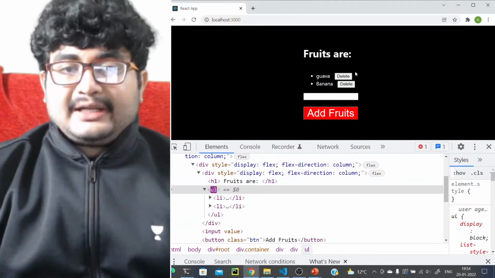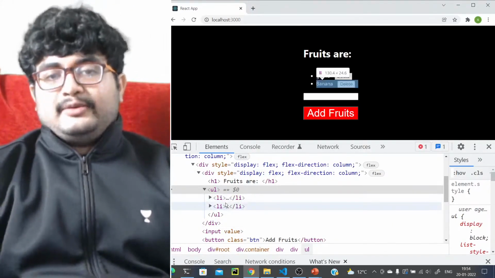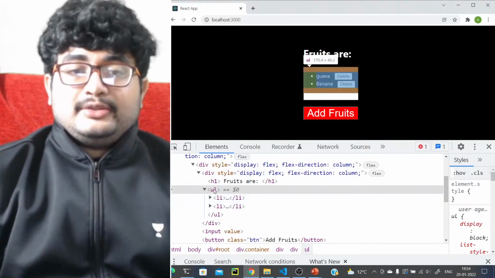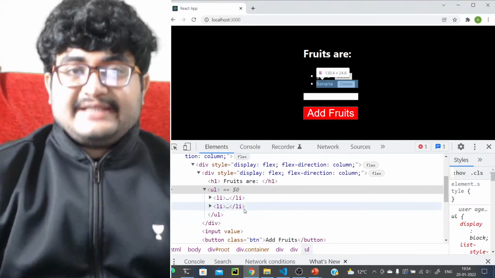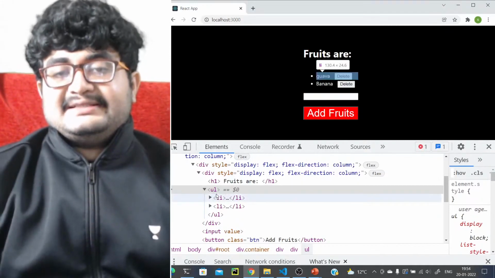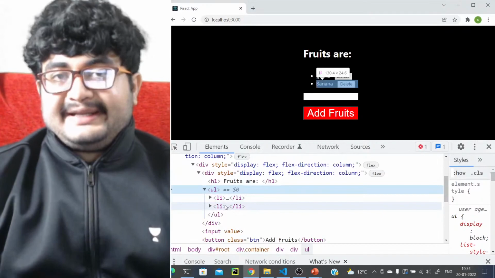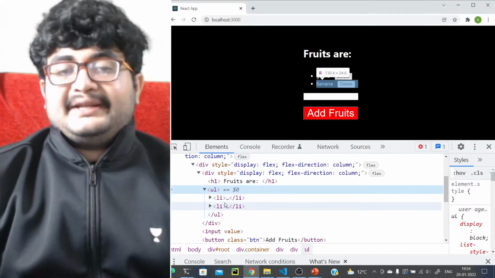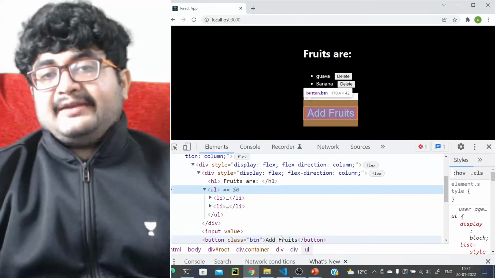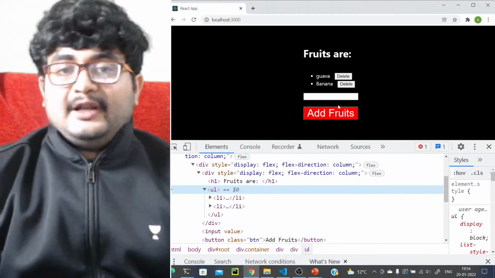But when I delete watermelon, see, the entire UL is getting updated. Actually, not the entire UL is getting updated, but it is showing that the UL is getting updated because one of the elements is getting deleted. It is not able to show that it is deleted, so it's just saying that this is updated. But if you see, this is still remaining open and the first two LIs are not getting affected, right? So that's basically why we have virtual DOM. It will optimize over these things.